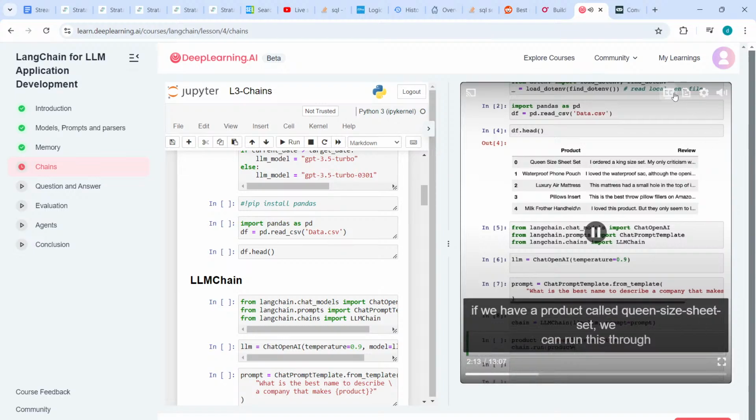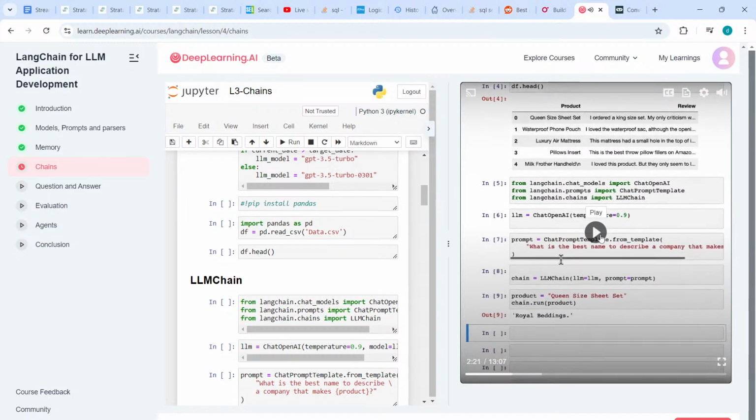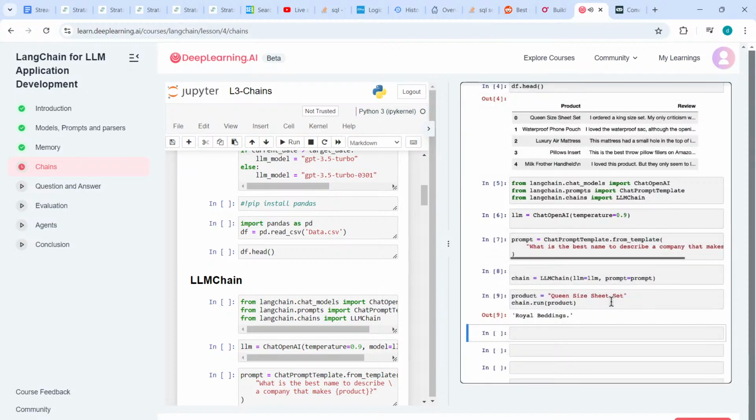And so if we have a product called queen size sheet set, we can run this through the chain by using chain.run. And what this will do is it will format the prompt under the hood with the product, and then it will pass the whole prompt into the LLM. And so we can see that we get back the name of this hypothetical company called Royal Beddings. And so here would be a good time to pause, and you can input any product descriptions that you would want, and you can see what the chain will output as a result.